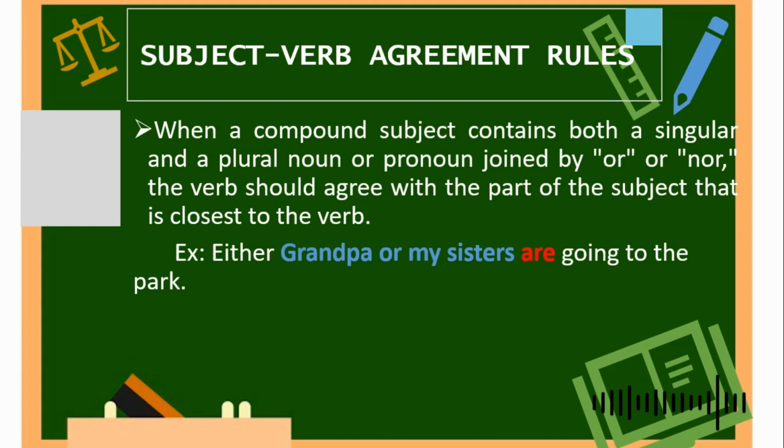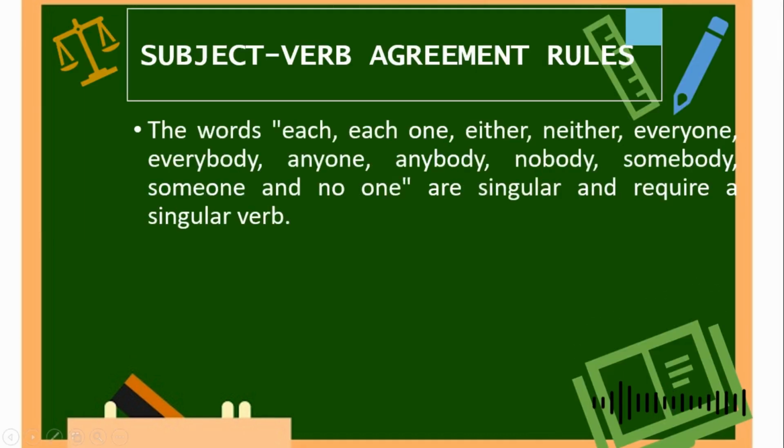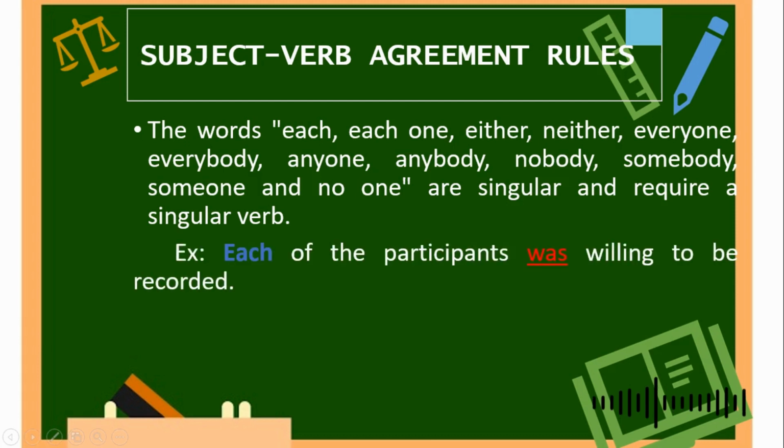Next, the words each one, either, neither, everyone, everybody, anyone, anybody, nobody, somebody, someone, and no one are singular and require a singular verb. Example, each of the participants was willing to record it. Here we use the word each, so we use a singular verb, was.